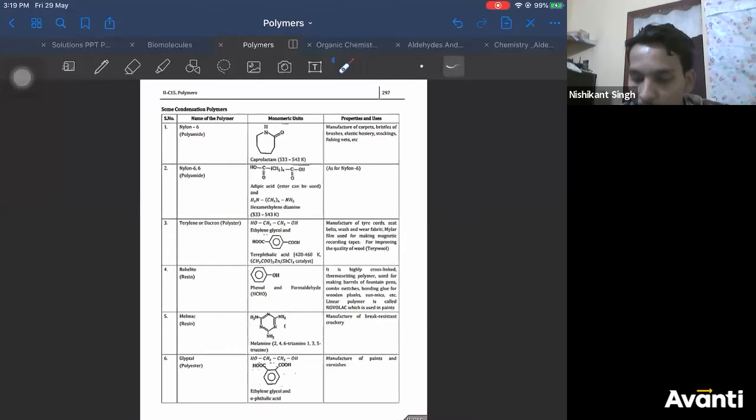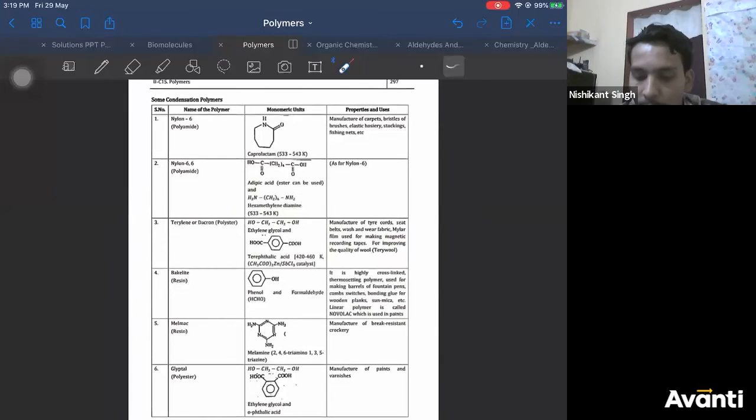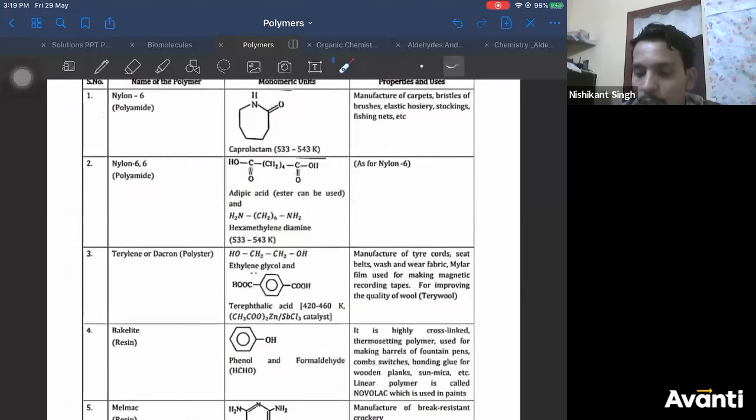Similarly, I have mentioned here nylon 6. I told you, right? The monomer of nylon 6 is caprolactam. Its uses are in the manufacture of carpets, bristles, brushes, elastic hosiery, stockings, fishing nets, etc. Correct?